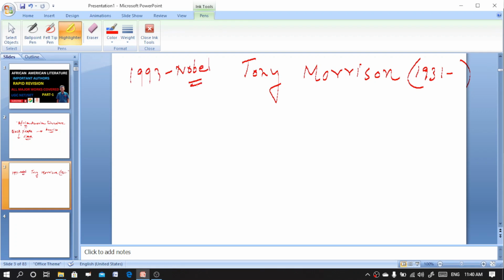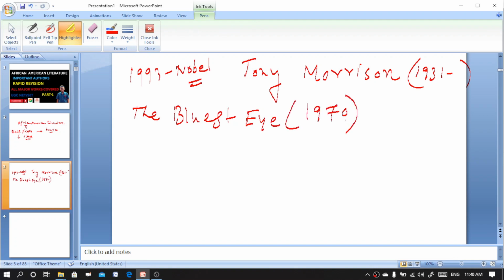Now her major works are here. The first important work is The Bluest Eye. This Bluest Eye was published in the year 1970, and it is the first work written by Toni Morrison.